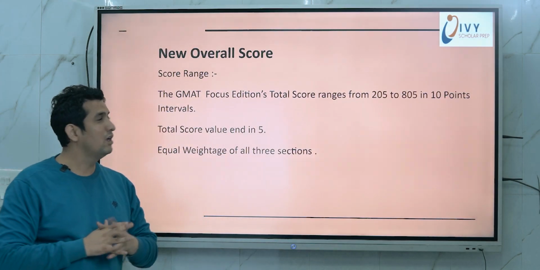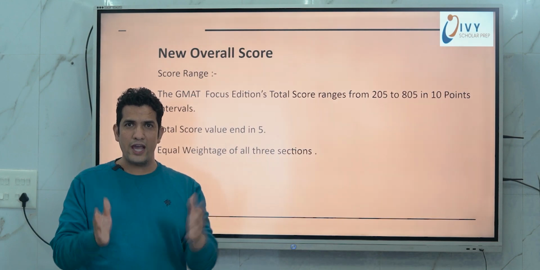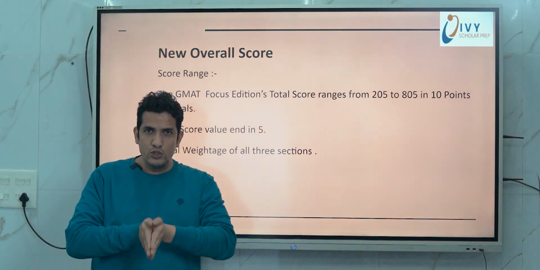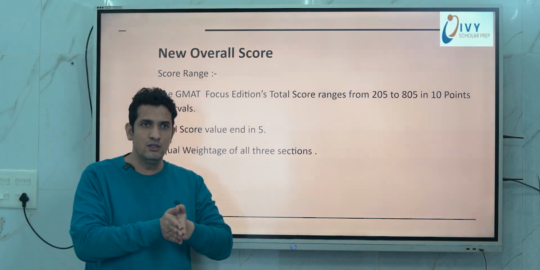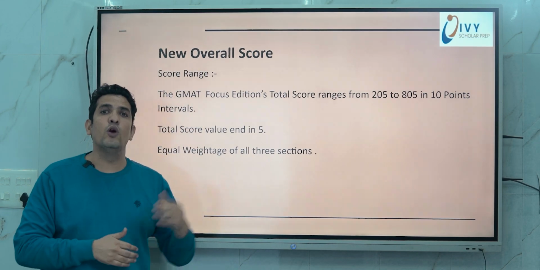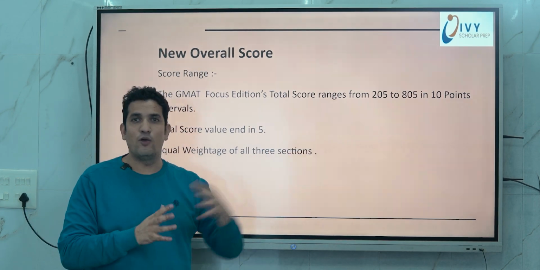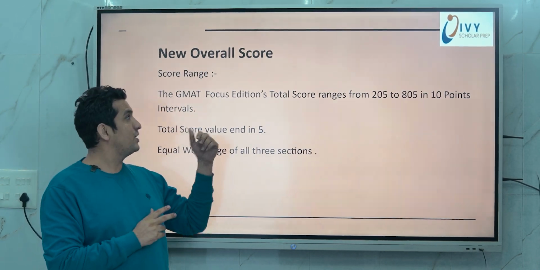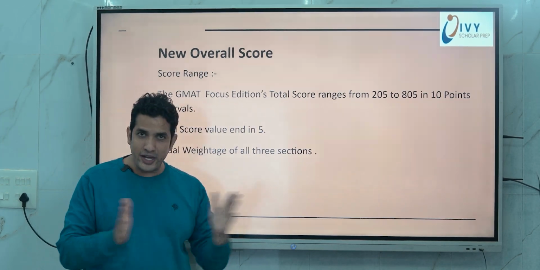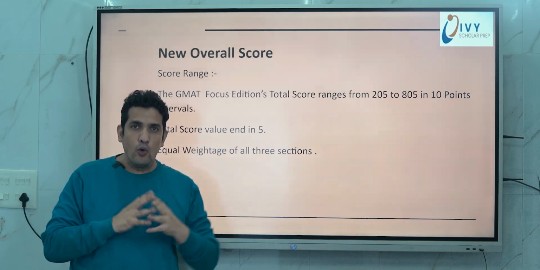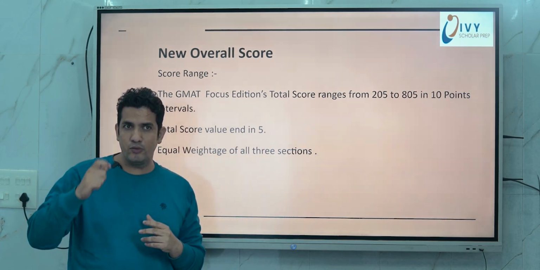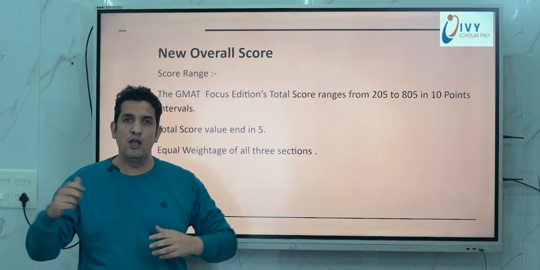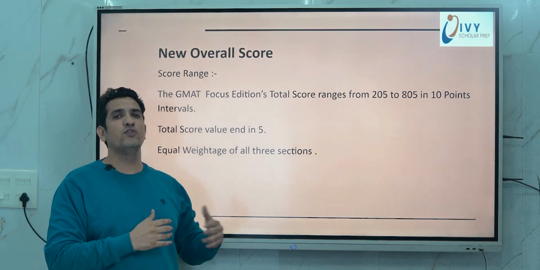Let's look at the next thing here, overall score. As you know, in the Classic Edition we used to receive a score of 200 to 800, but here the scoring will be 205 to 805. Some of you might be guessing why they kept it 205. There's no rocket science in that. The GMAT only wanted a differentiator between Classic and Focus Edition, because the scores are valid for 5 years.